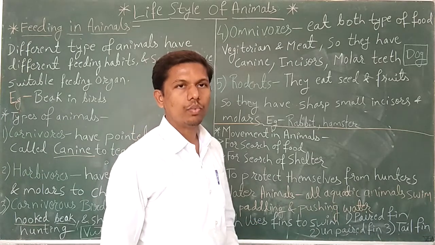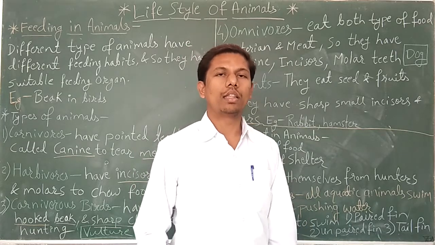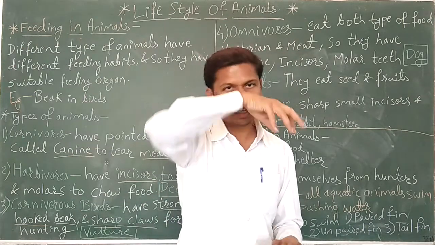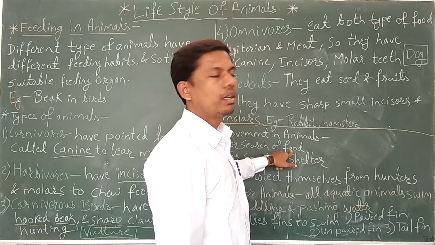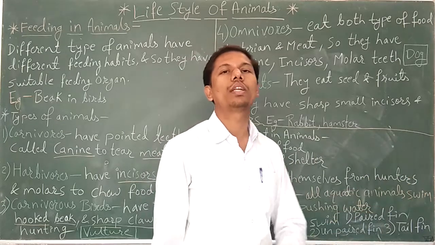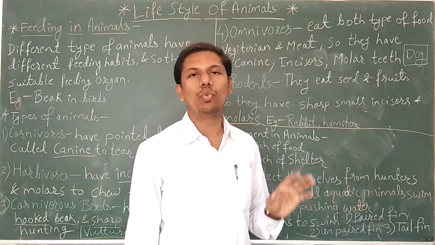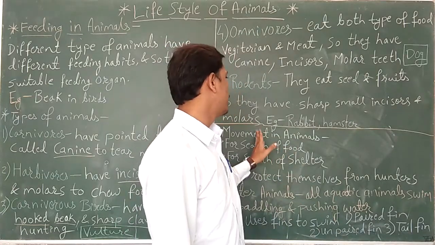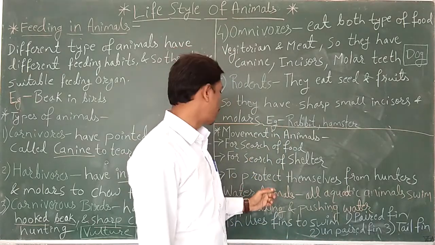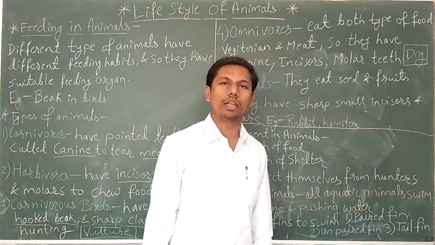Organisms which live on the land walk and run, and birds can fly in the air, and they can go far distances for searching food. Also they go far distances for searching for shelter and to build the shelter where they can live and remain safe. So for that also they need movement. So movement in animal is very important. Also, movement is important for protection of themselves from hunters and enemies.